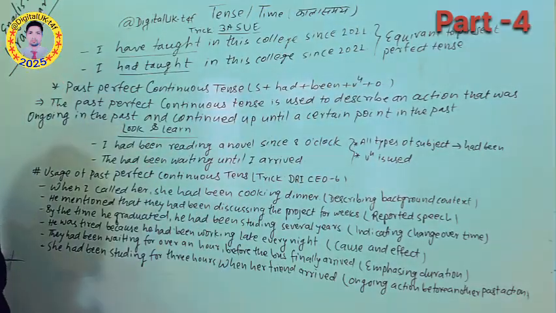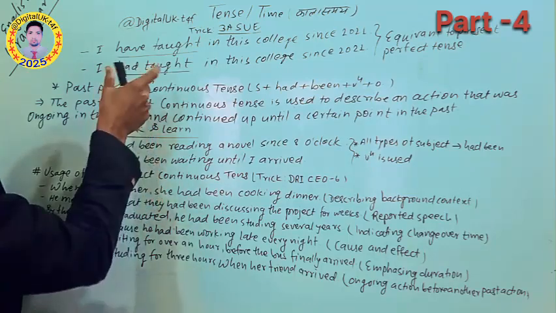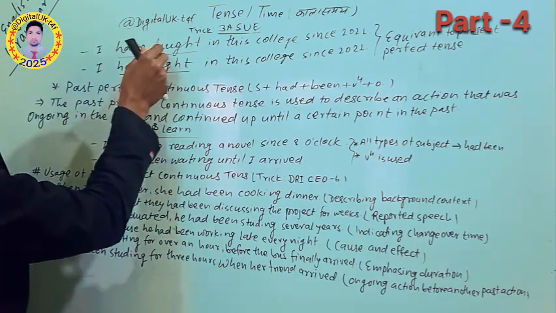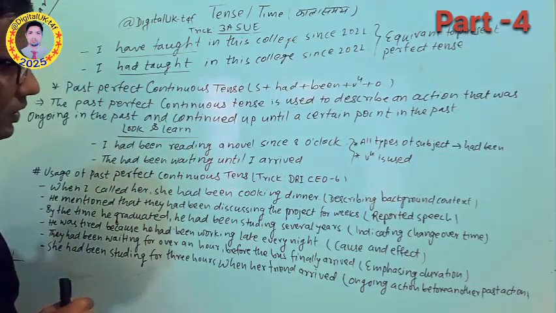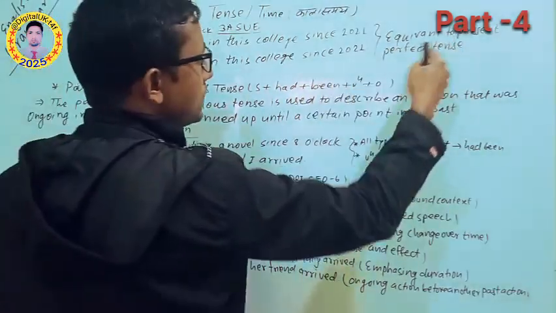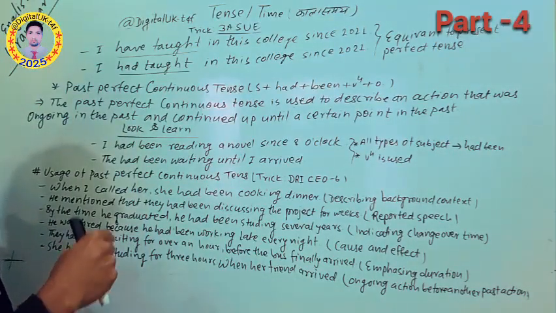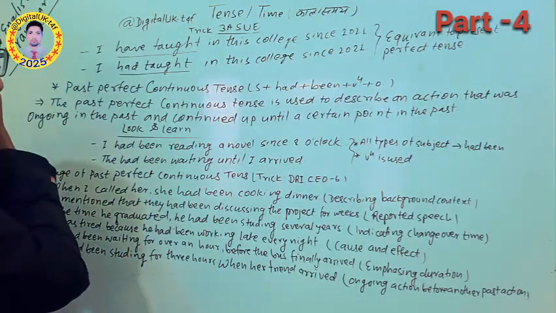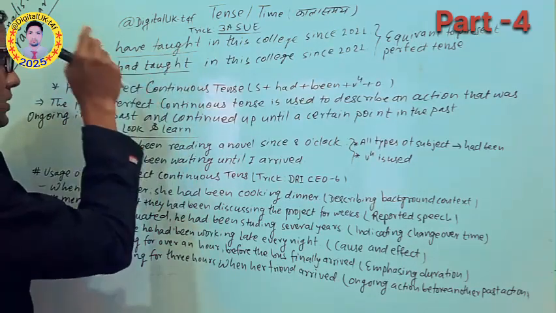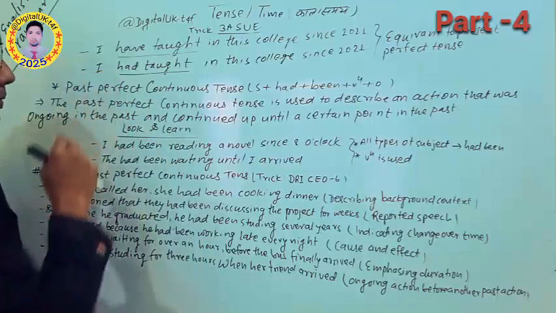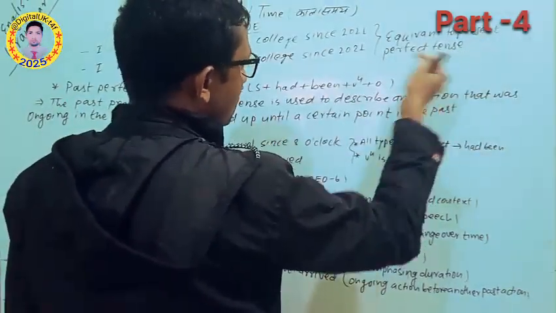Instead of the present perfect tense, we have replaced have taught with had taught. This means it is equivalent to the present perfect tense. So whenever we use past perfect tense, sometimes we can use it instead of the present perfect tense. Here we should understand it as equivalent to present perfect tense.